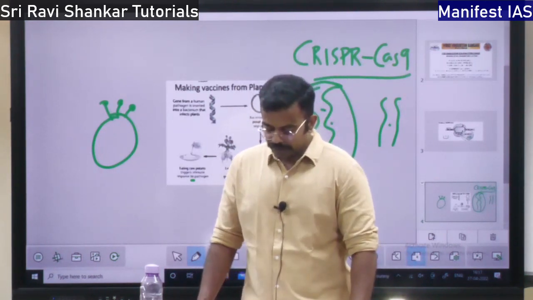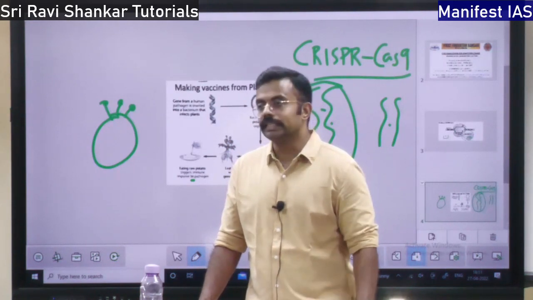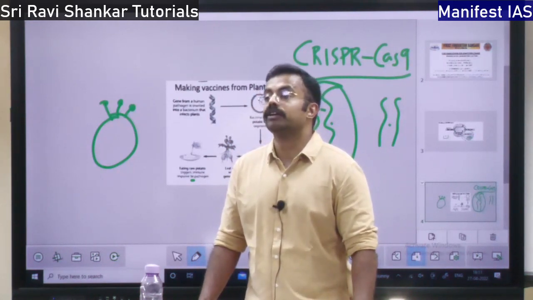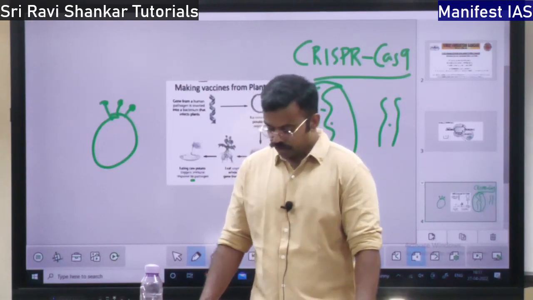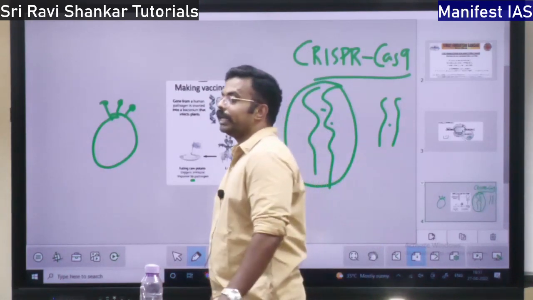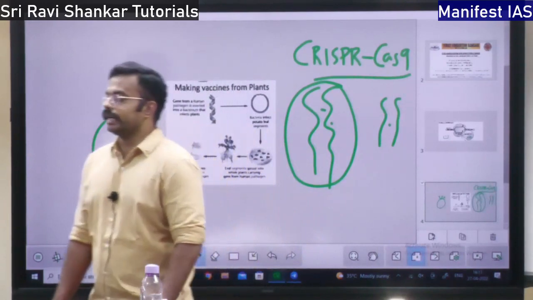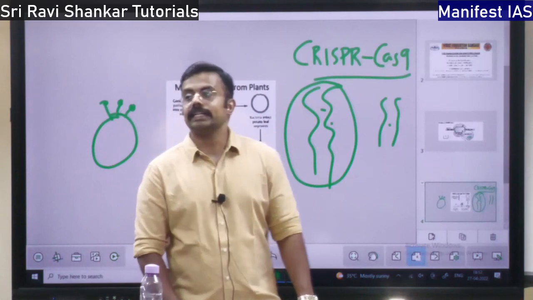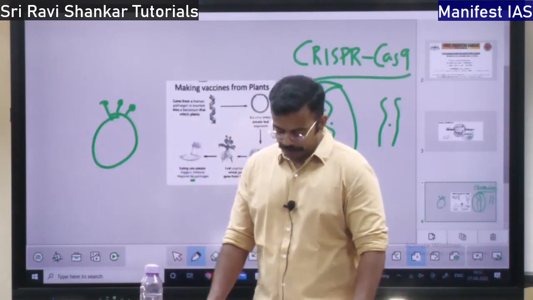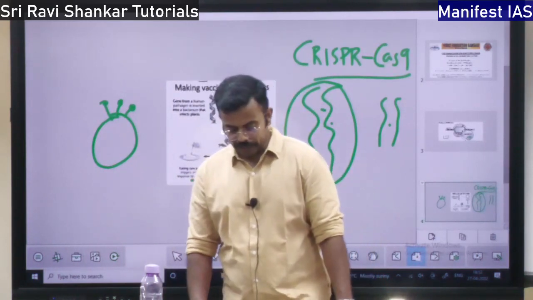So what does it say? It says treatment of genetic disorders by gene therapy. That is what it says. It says 70 million Indians, or 7 crore Indians, suffer from inherited genetic diseases. So there is a need for gene therapy, right?